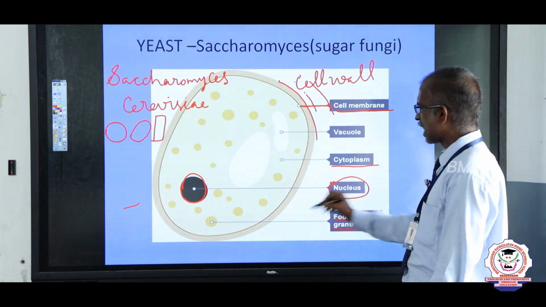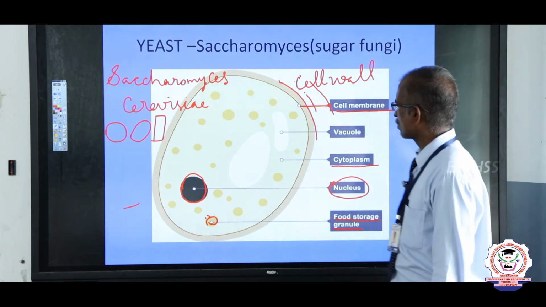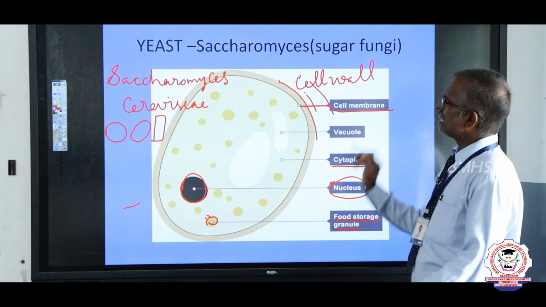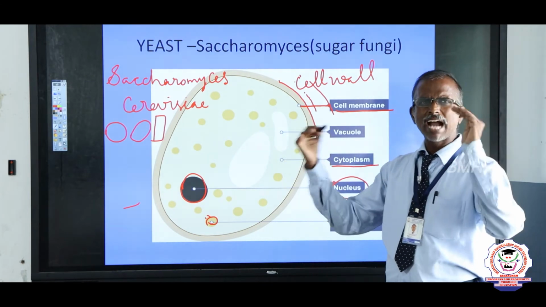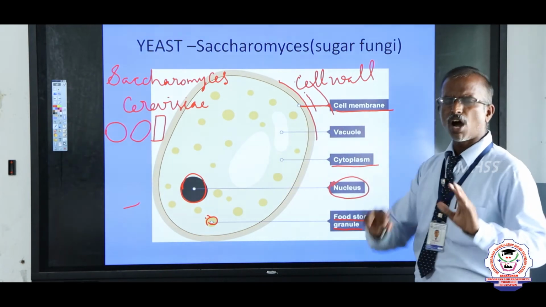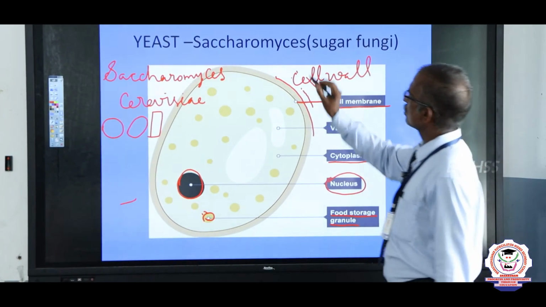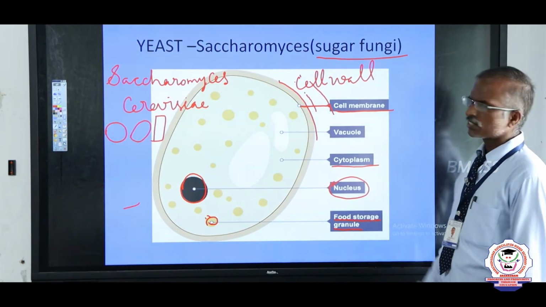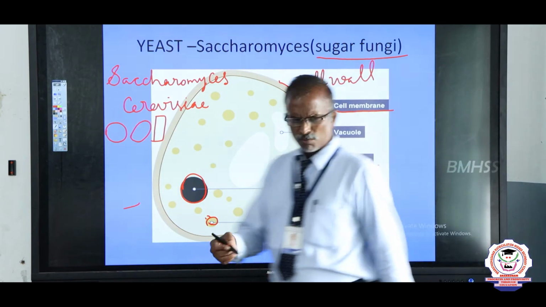Food storage granules are present in the cytoplasm. This is a food storage granule. This structure is mainly the yeast, Saccharomyces, where sugars occur. Yeast is found almost everywhere where there is sugar. That's why yeast is called sugar fungi. These fungi are mostly used for one main purpose.